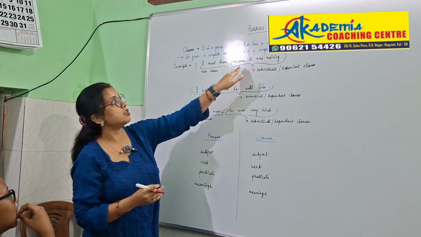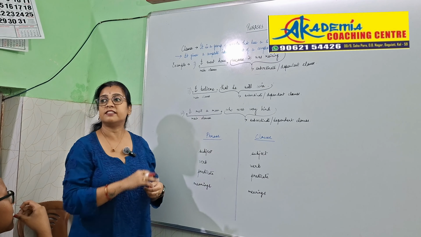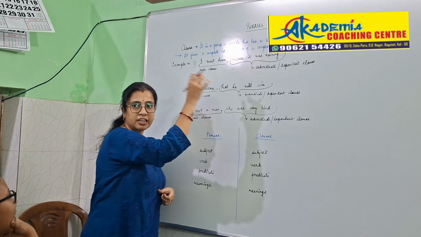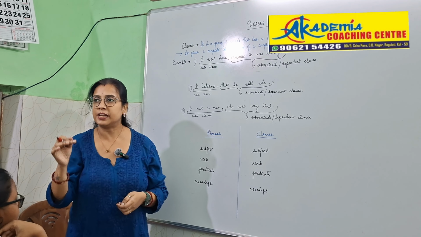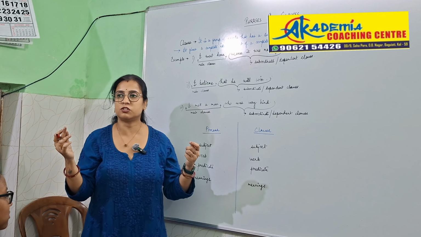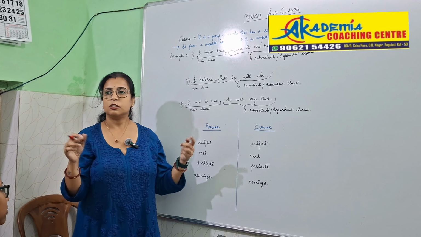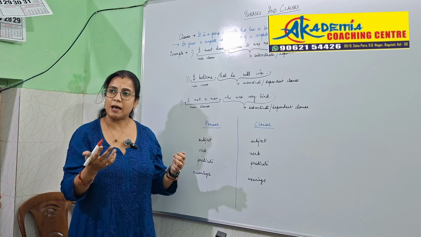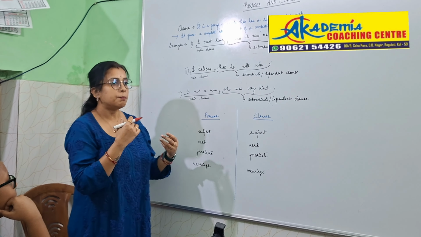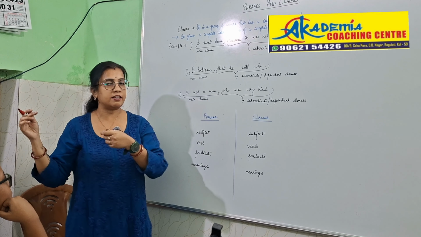But because it was raining, if I separate this from I went home, it will not give you complete meaning. If all of a sudden I say because it was raining and I stop, you will wonder what ma'am is about to say. Because it was raining, I went home.